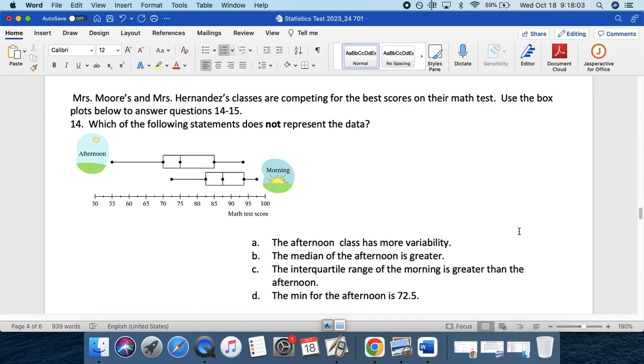B, the median of the afternoon is greater. C, the interquartile range of the morning is greater than the afternoon. D, the minimum for the afternoon is 72.5. So you're looking at the statement that does not represent the data.